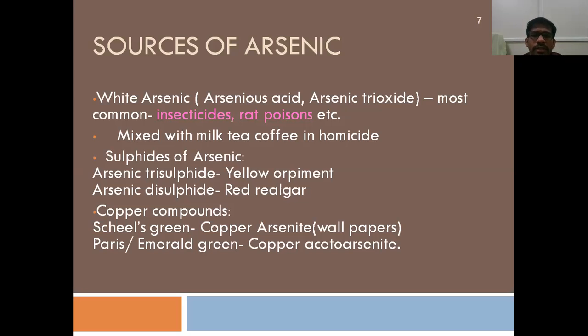And there are sulfides of arsenic, like arsenic trisulfide and arsenic disulfide. That is yellow orpiment and red realgar, and other copper compounds, that is, compounds with both arsenic and copper. So Scheele's green is copper arsenite, and Paris or emerald green is copper aceto arsenite.